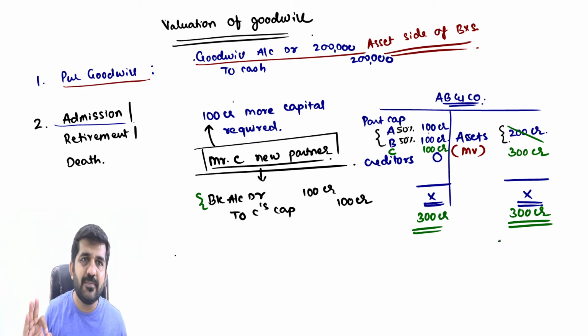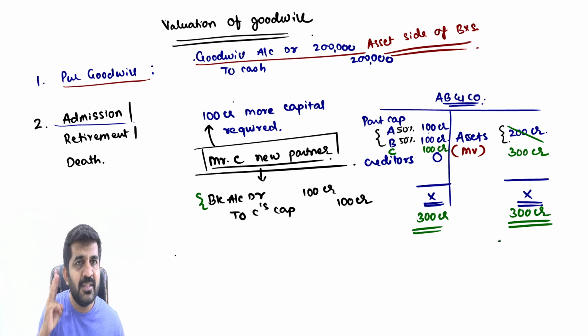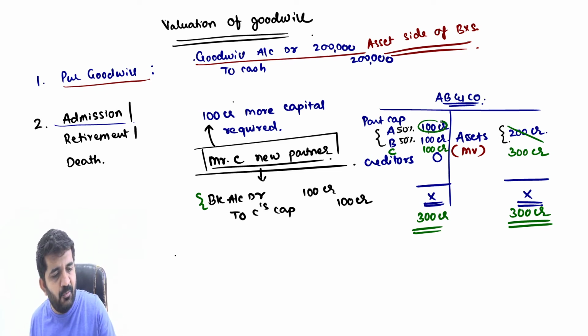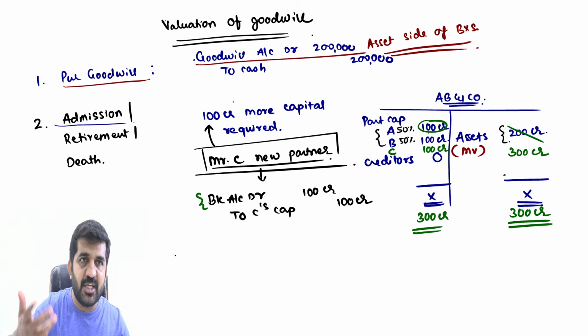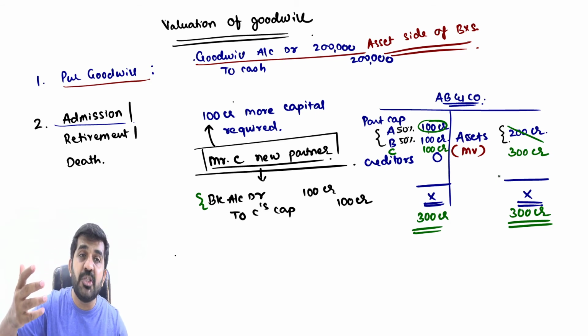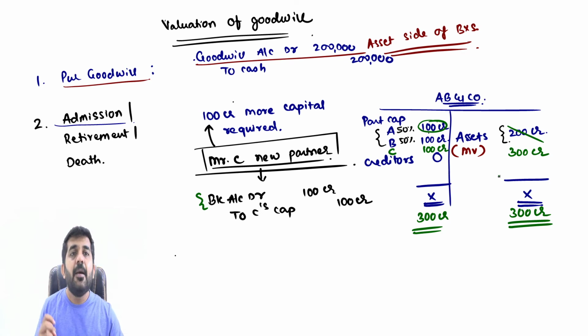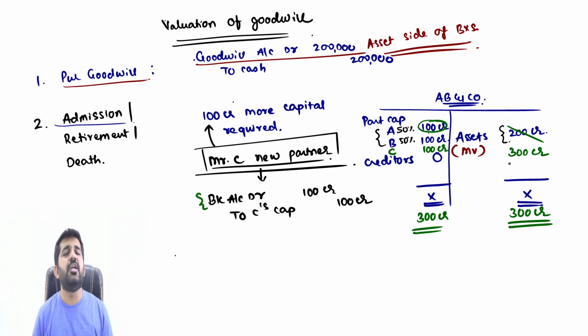What is the total assets? 300 crore. How many partners? 3. Equal partners? Yes. Each partner is a co-owner of 100 crore. A was owner of 100 crore before also, after also. B was owner of 100 crore before also, after also. And C is also owner of 100 crore after. Before, he was not having anything. Afterwards, he has brought in 100 crore rupees asset, that is cash or bank, or it might be converted into some machinery or fixed asset or any other asset. But he is bringing 100 crore rupees asset and he is becoming an equal partner. Now A and B will not be having any problem.